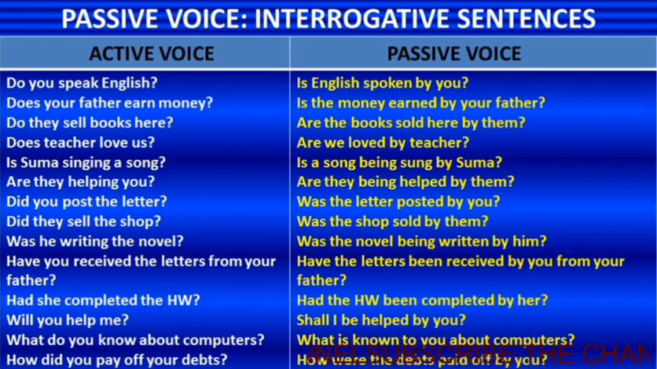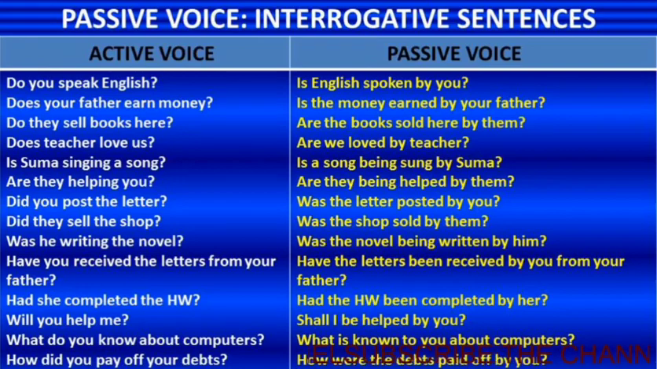Did you post the letter? Was the letter posted by you? Did they sell the shop? Was the shop sold by them? Was he writing the novel? Was the novel being written by him?